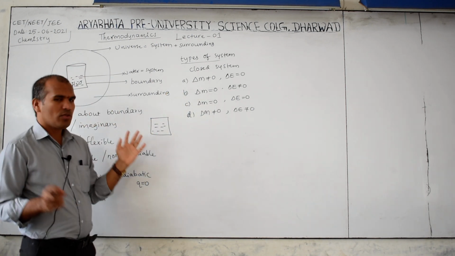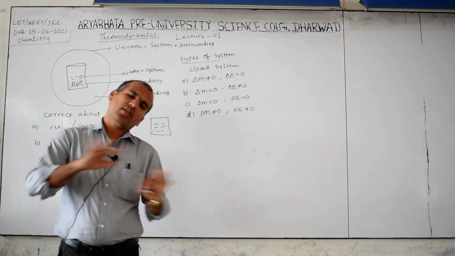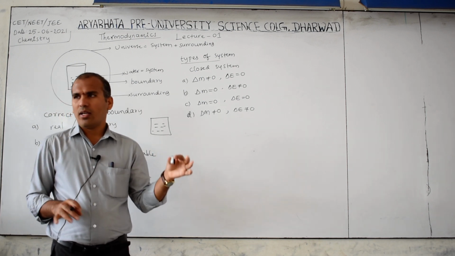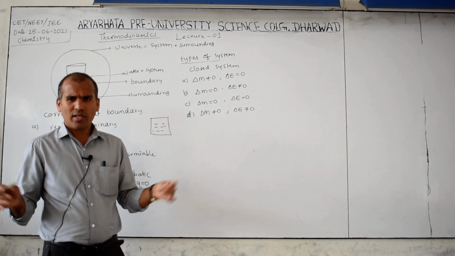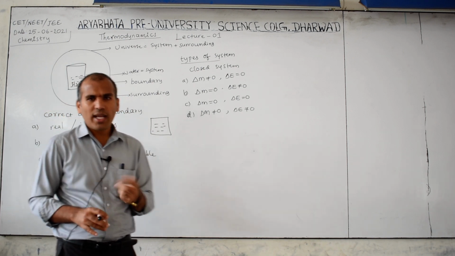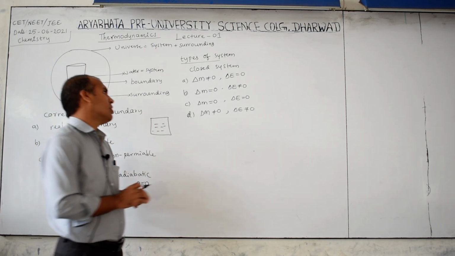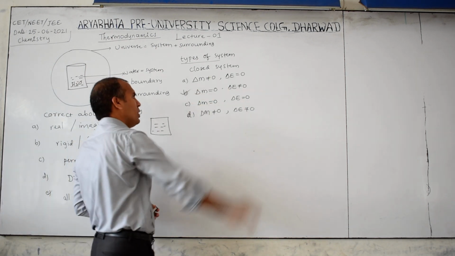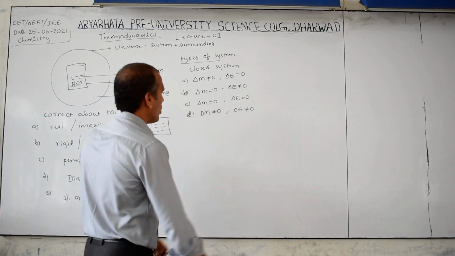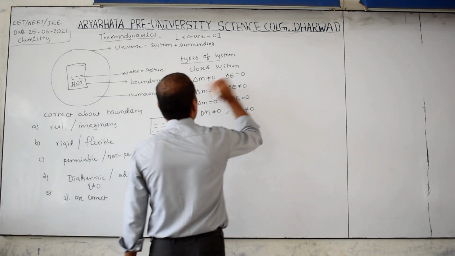But this is a room if it is closed. Otherwise take the water bottle, it is totally closed. If you put it outside in hot conditions, the cool water becomes hot because heat is exchanged from the surroundings. Therefore energy can change. So the option is B, mass constant and energy not constant, energy can be exchanged. This is for a closed system.